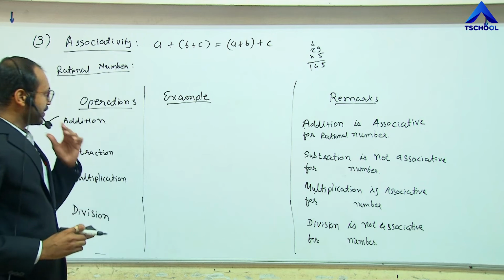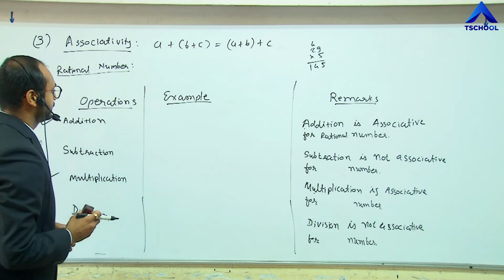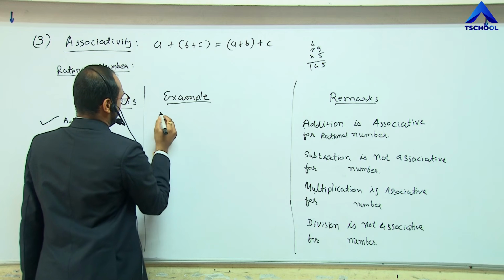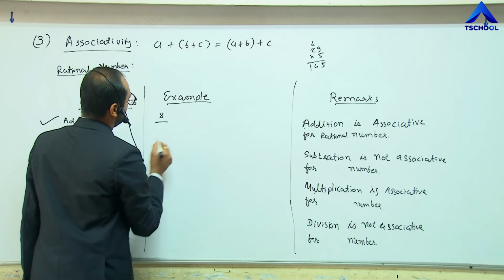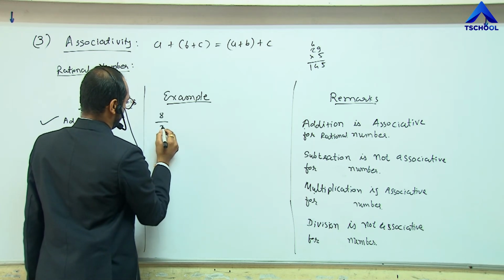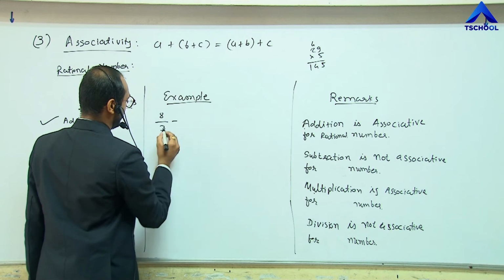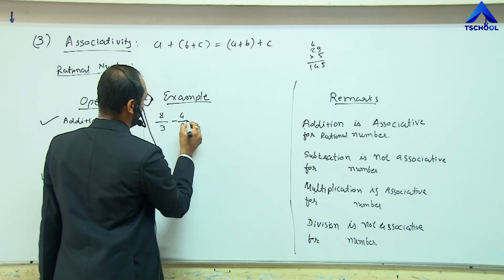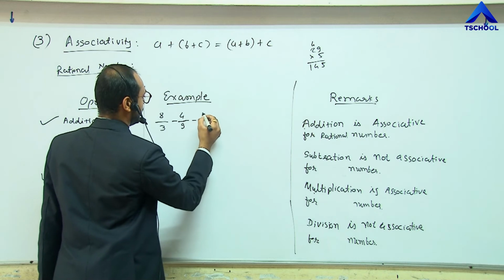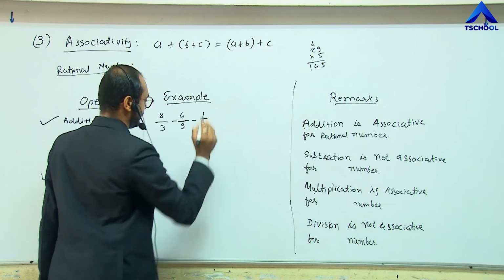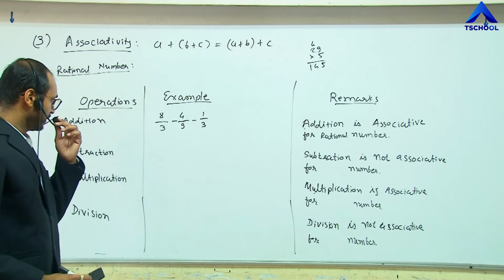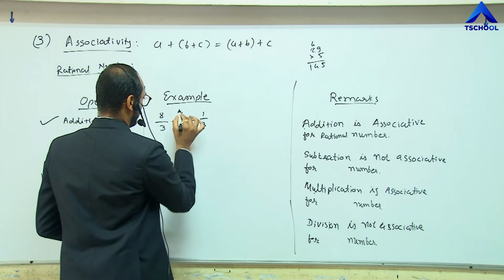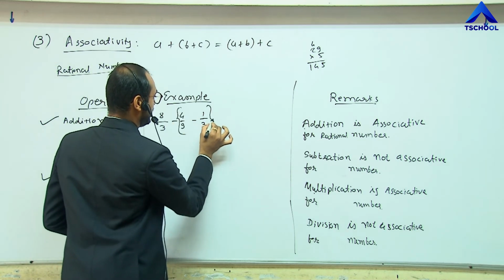For the subtraction operation, let us take an example of 8 by 3 minus 4 by 9 minus 1 by 3. And let me perform the subtraction operation for these two numbers.